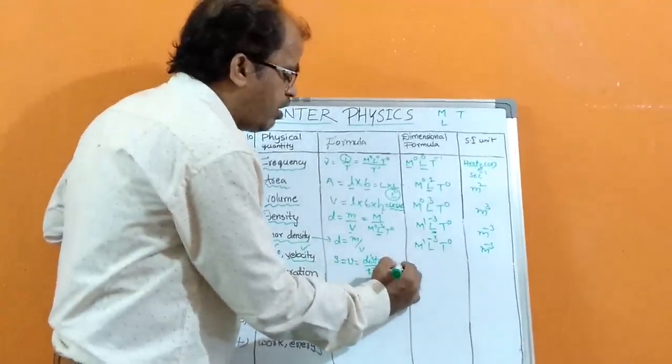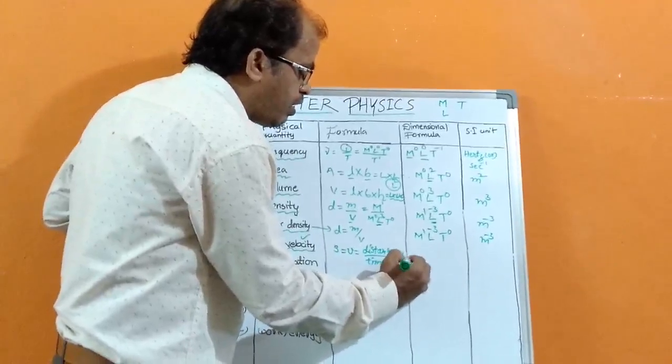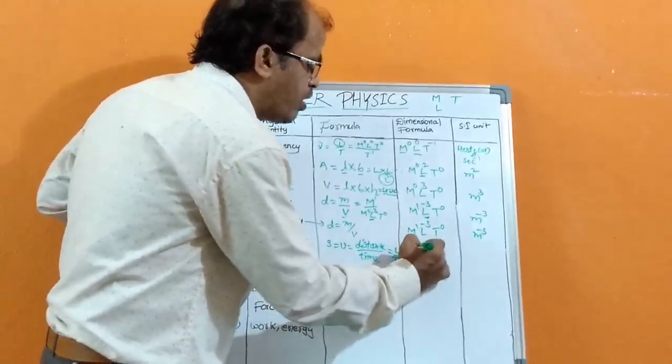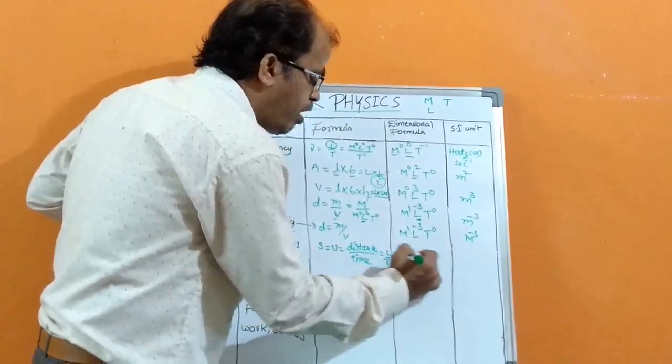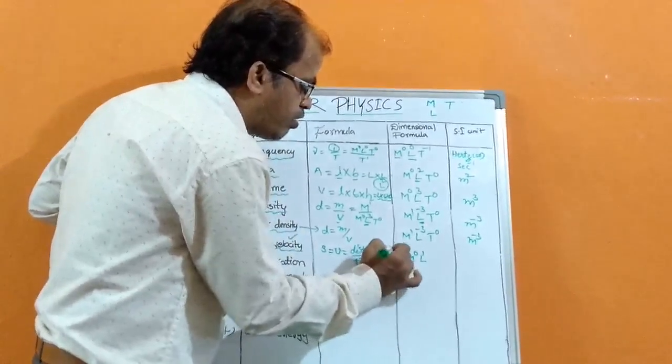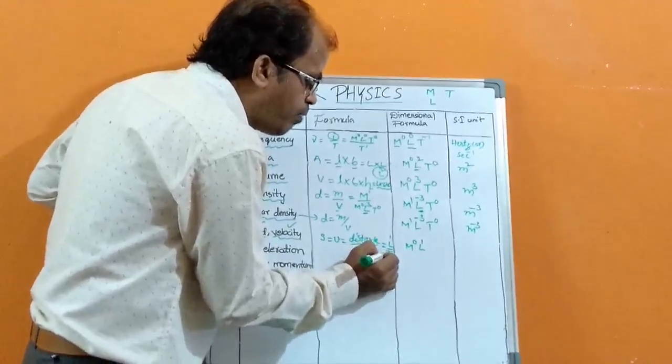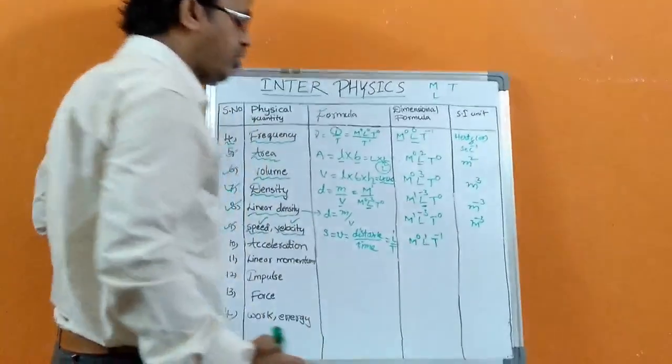So it is length by time. So we can write, there is no mass dimension. So we can write M power 0, L power 1, L is numerator side. Here time denominator side. So we can write it T power minus 1.